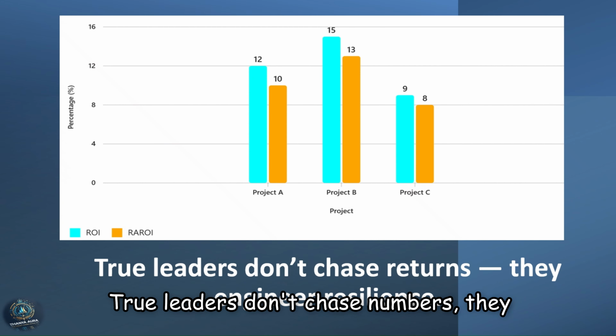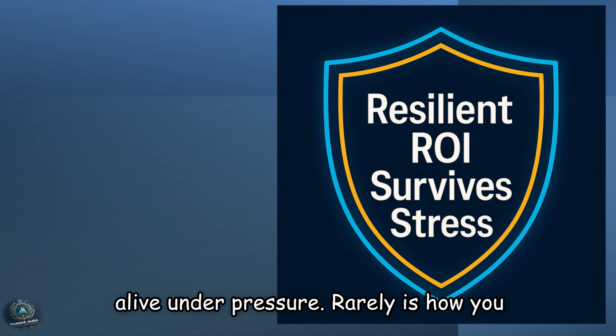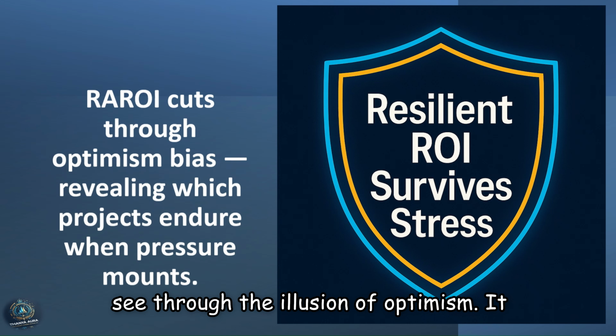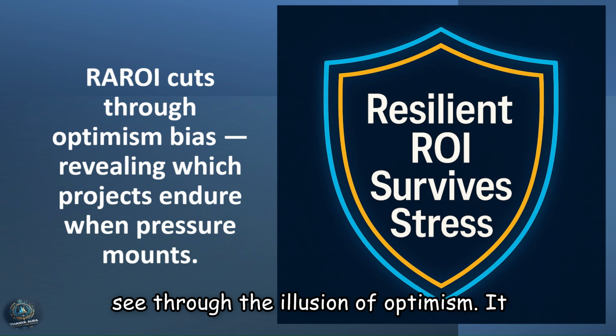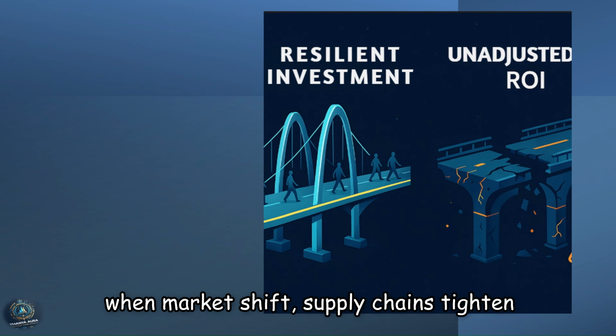True leaders don't chase numbers. They build systems that keep those numbers alive under pressure. RAROI is how you see through the illusion of optimism. It reveals which projects will still perform when markets shift, supply chains tighten, and currencies move.